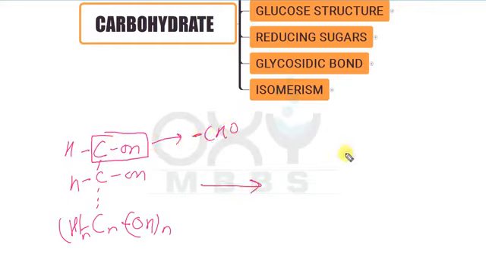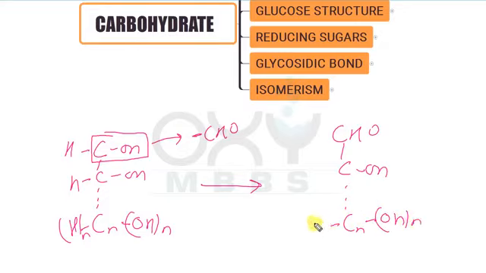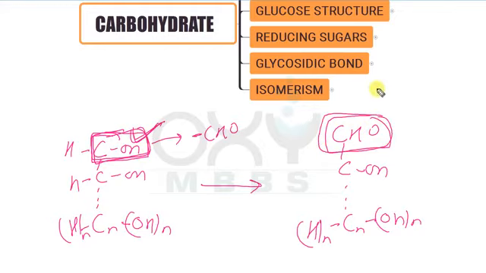So this will become here aldehyde group, CHO, and n number of carbon atoms with n number of hydroxyl and n number of hydrogen atoms. This hydroxyl group along with the carbon atom is converted into the aldehyde group. Now this is called the carbohydrate.